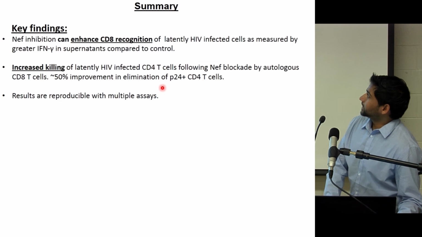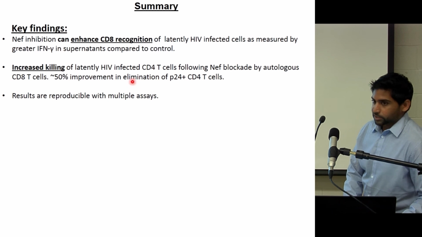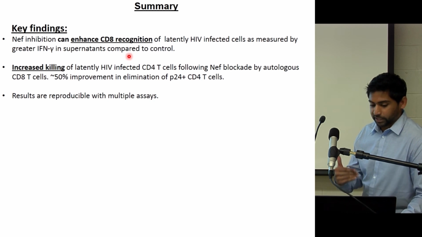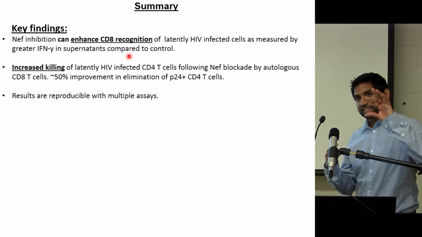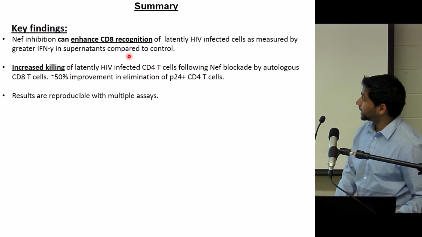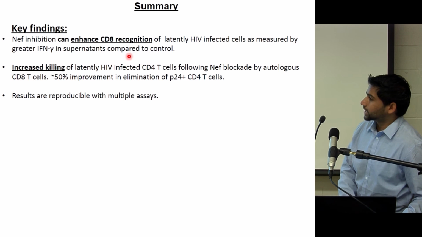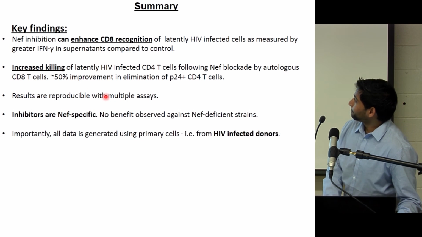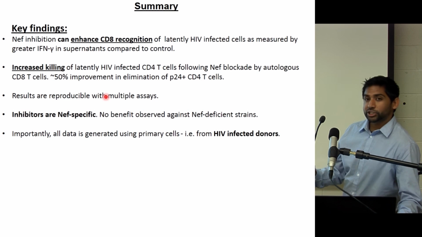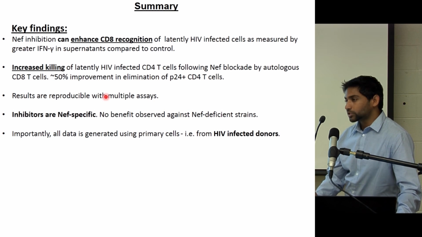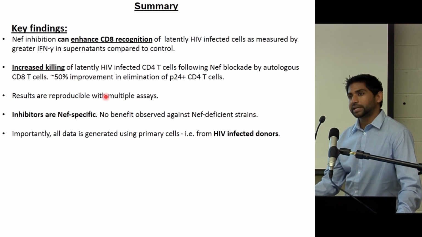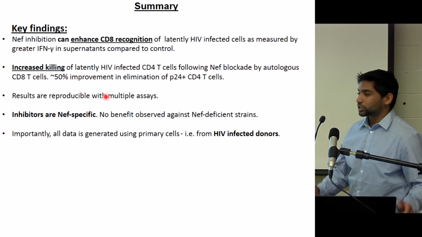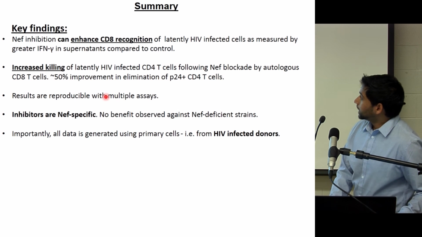So one of the key findings that we have so far is that inhibiting this particular protein can enhance the killer cell response against these cells, and we can see that we're also making them more visible, and we're also able to increase their elimination, and the results are reproducible with a couple of different assays as well. And all this data, as I mentioned, is generated from patients who are actually HIV infected. This is not cell line work. We actually have blood donors who come into a clinic and give us their blood. So this is all primary cell work.